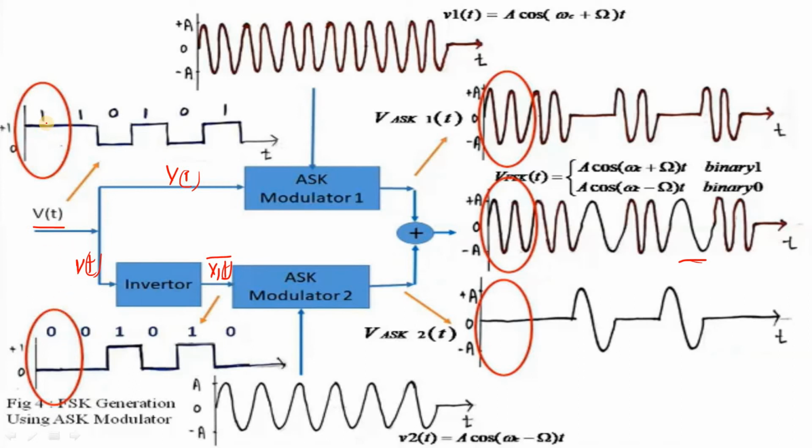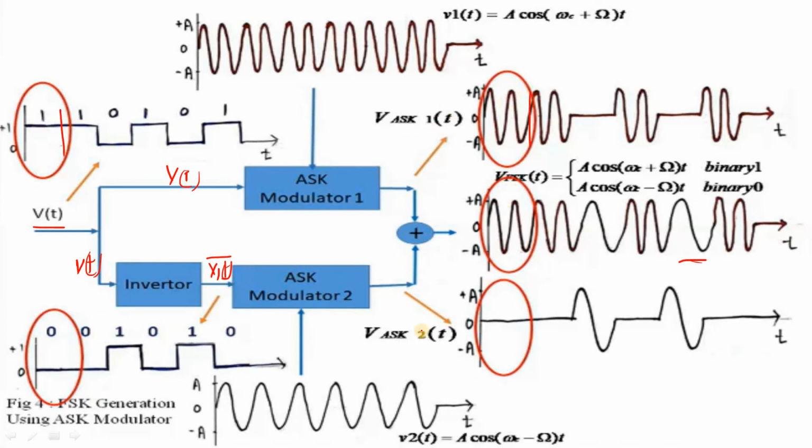That means here the bit stream equals 1, here 0. If it is a 1, here it is 0, like this the bit stream is complemented. The graph also changes. Coming to this ASK modulator output, that is V ASK 1 of t, the wave representation, this is present only in the case of logic 1. That means if it is logic 1 for this duration, the signal will be present for that particular duration.